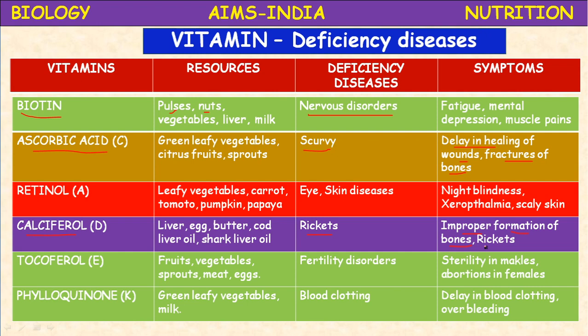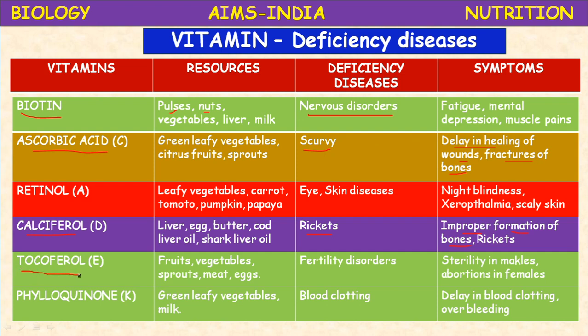Or we can say knock knees, meaning both knees touch each other when walking. Swollen wrists. Delay in dentition, meaning teeth are not produced properly in children. Then weak bones. These are all the symptoms of calciferol or vitamin D deficiency. The main disease is rickets in children below 5 years.